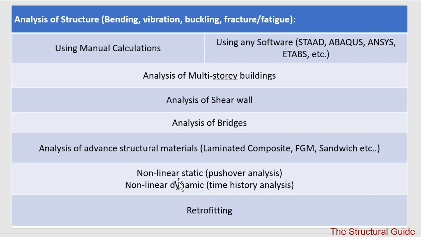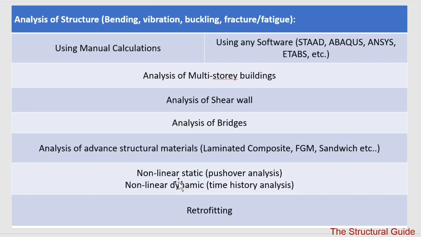This analysis may be on various structures like analysis of multi-story building, shear wall, various types of bridges, or advanced structural materials, that is laminated composite plate, functionally graded material, or sandwich plate. There may be projects on nonlinear static analysis, also called pushover analysis, or nonlinear dynamic analysis.